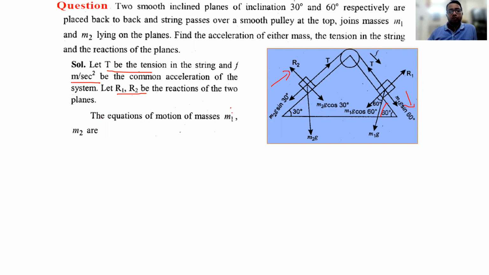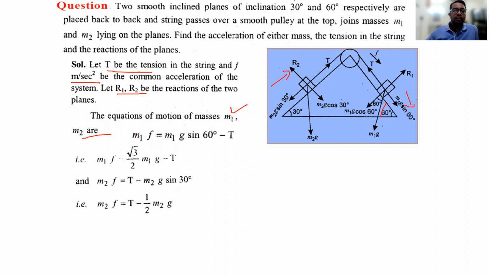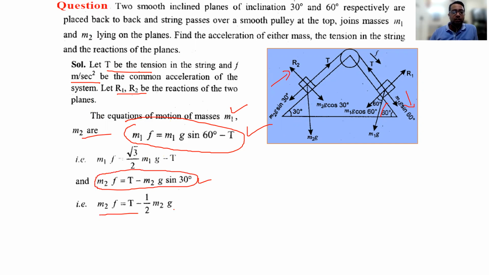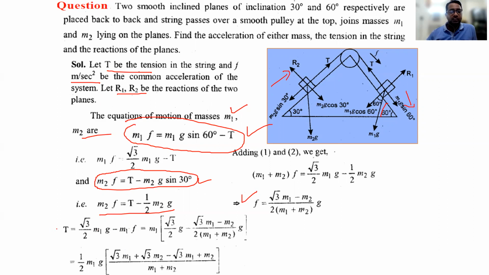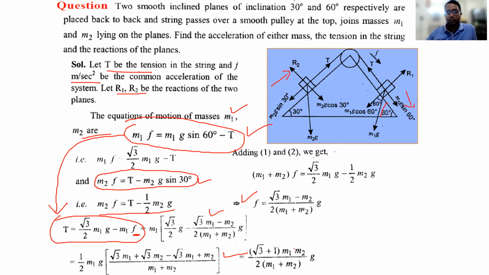The equations of motion of masses m1 and m2 are made as we have discussed in the article already, so we are using these equations directly here. So m1f, and similarly the equation of motion for the second particle on the 30 degree inclination is m2f. On adding, we get the value of the acceleration, and for the value of tension, substitute the value of f in one of the equations. We have copied this equation here, substituted the value of acceleration, and after simplifying we will get the value of T.